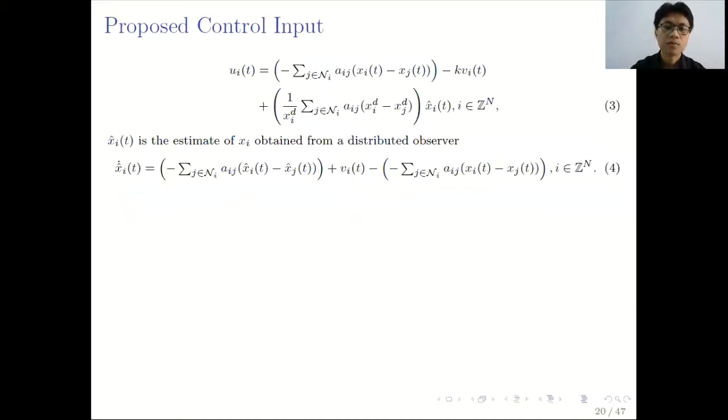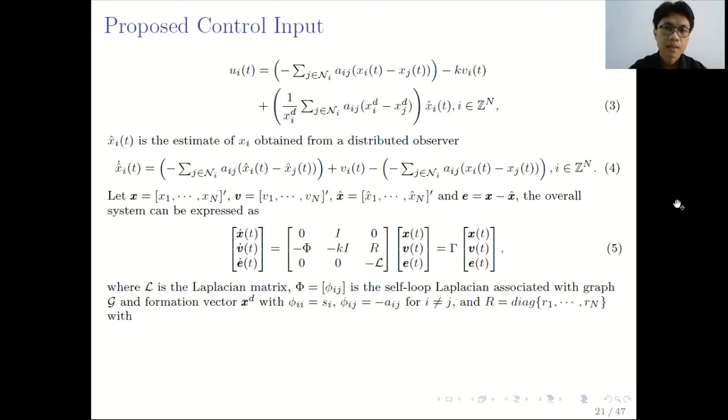The proposed control input for this work is given by equation 3. In equation 3, k here is a design variable. V is the velocity, as we also explained earlier. And x hat here is the estimate of xi that we obtain from the distributed observer given by equation 4. From equations 3 and 4, only the relative position of agents is needed in the control input.